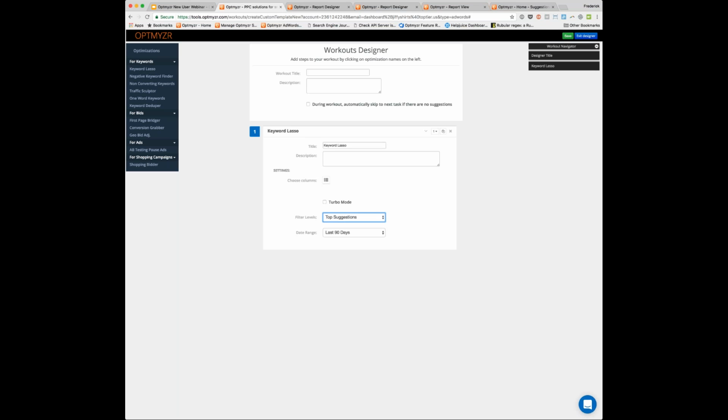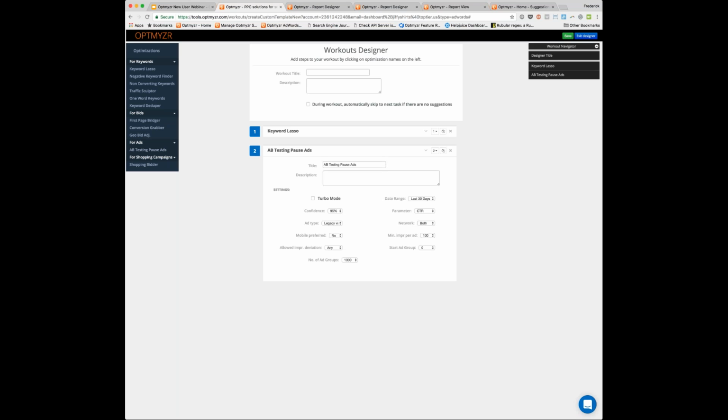And so then you can tell us, how do you actually want to run this? Well, I want to run it with a custom filter that I built of 200 impressions. Okay, that's my first one, and I actually like looking at 30 days of a look-back window. And then I want to do A/B testing for ads, so let me put that as the second element in the sequence. And I like running that with a 99% confidence level, and I actually want to do it for my call-only ads. And we like to look at conversion rate as the deciding metric.